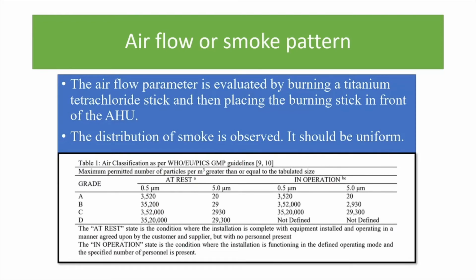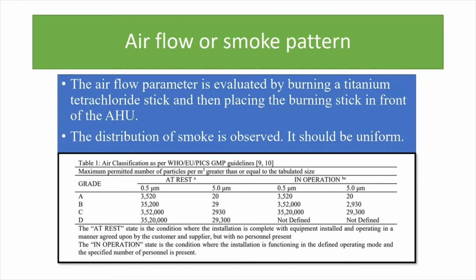Now these diagrams adapted from a journal article state the maximum number of particles per meter cube as per the size and as per the clean rooms. As we can see, there are four clean rooms A, B, C, D depending upon the number of particles across the cross-sectional area or per meter cube.